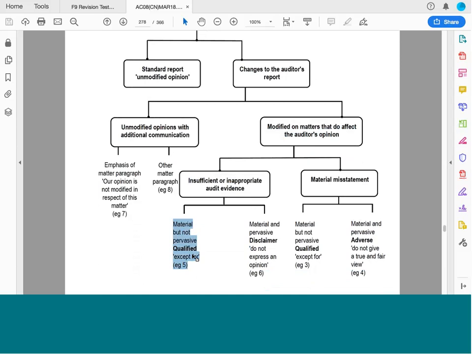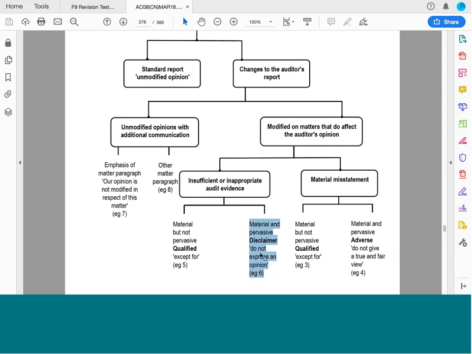Qualified means that there's a problem, a small problem or a specific problem. And then material and pervasive. This means we didn't get any audit evidence. So, for example, the finance department, there was a fire, and all of the computer records and everything just disappeared.